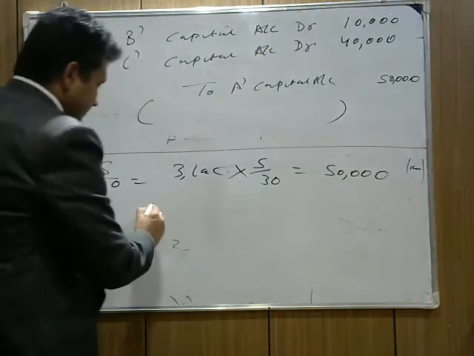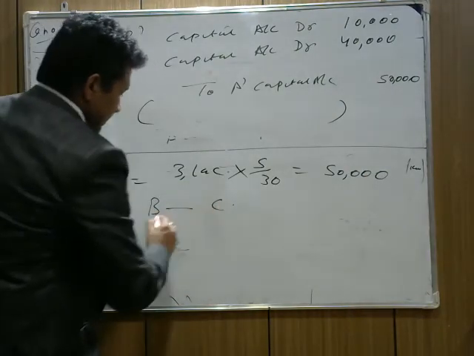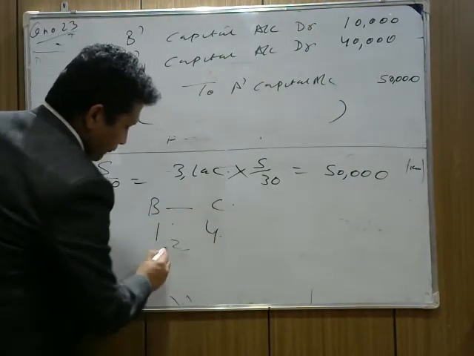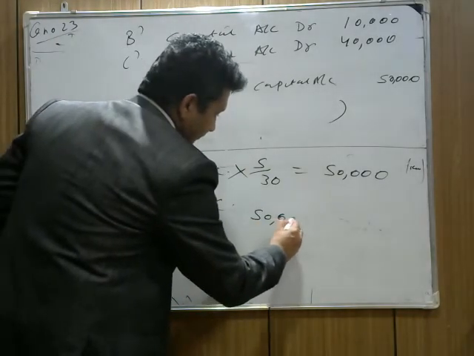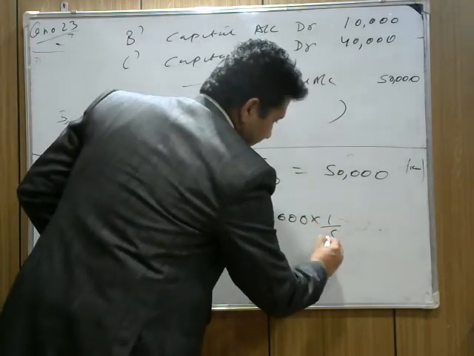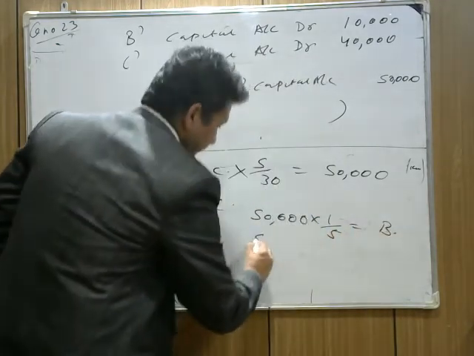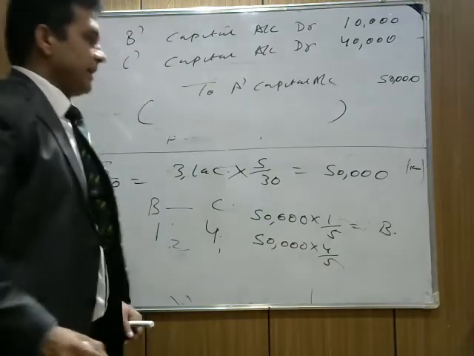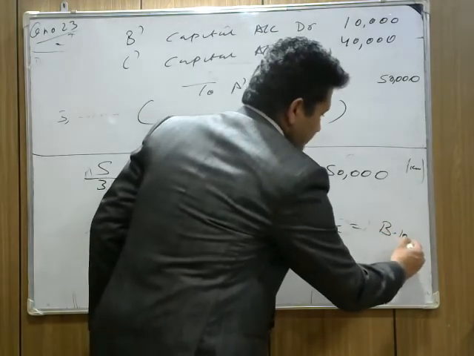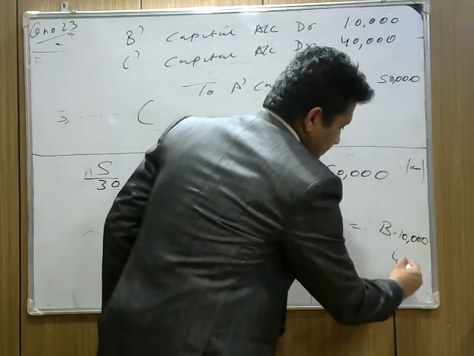Now it will be compensated by B and C. The gaining ratio is 1 by 30 and 4 by 30, we write 1:4. So B will pay 50,000 into 1 by 5, and 50,000 into 4 by 5 is paid by C. That's coming 10,000 for B and 40,000 for C.